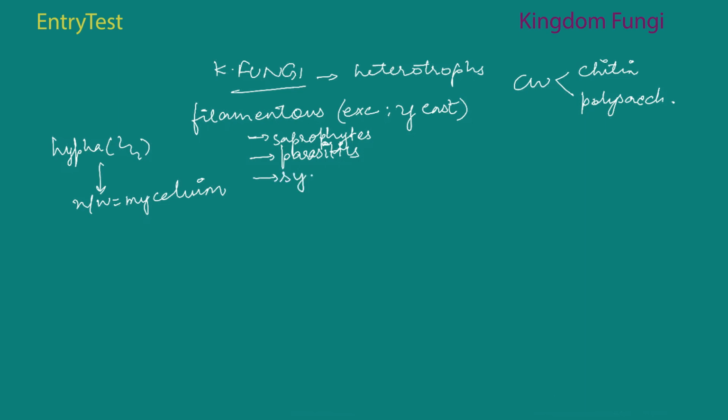They are called symbionts. And there are some that exist in relation with algae, for instance lichens, and in relation to roots of other plants. In that case they are known as mycorrhiza, with a double R. So those are the different kinds of fungi.